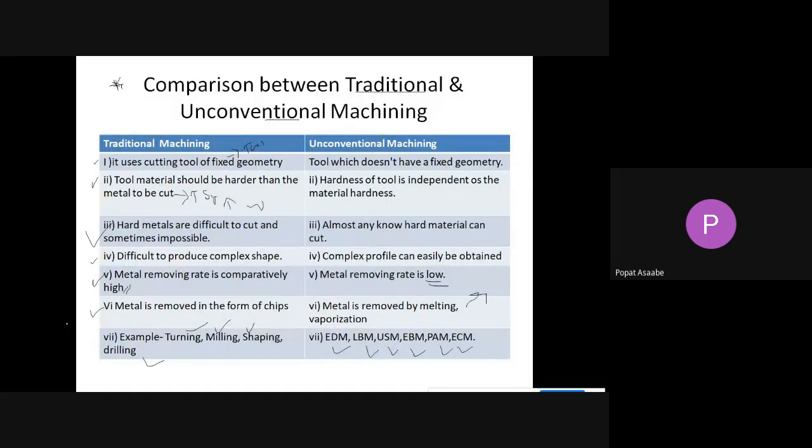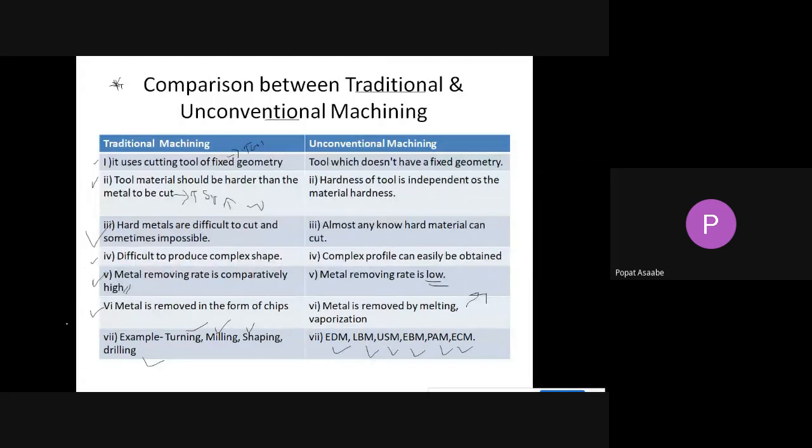Now we have seen the comparison between traditional and unconventional machining. It is a very simple comparison. In traditional machining we use a tool to perform the machining operation, but in unconventional machining we do not use a tool. Whatever hard or fixed geometry tool we use in traditional machining, like a single point cutting tool, drill bit, or cutter, such tools are not used in unconventional machining.